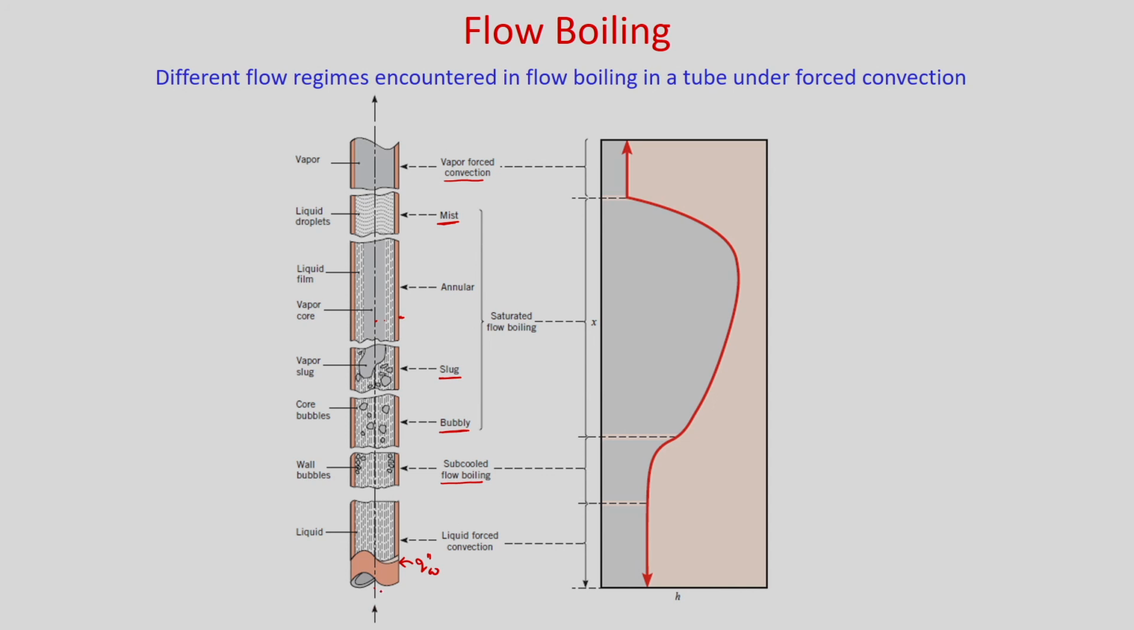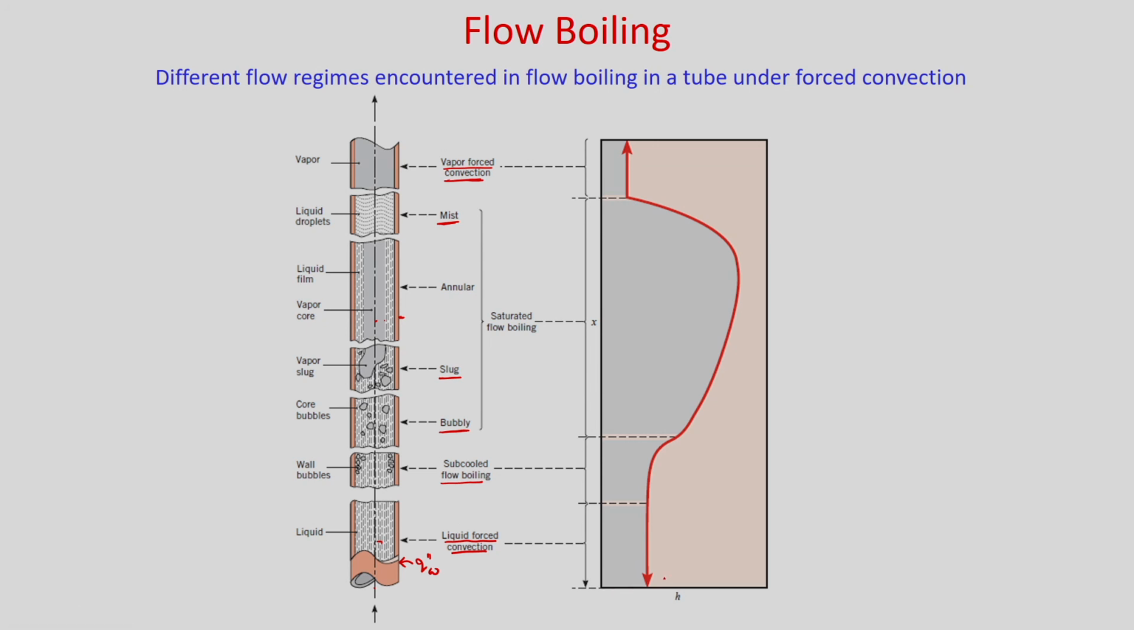So, you can see when you are going from bottom to top, in the bottom you have liquid forced convection because subcooled liquid is coming. So, here single phase heat transfer takes place in this region, then in between phase change occurs from liquid to vapor following the different regimes. Then at the end the liquid will be fully converted to vapor, and again you will get vapor forced convection, which is single phase heat transfer.